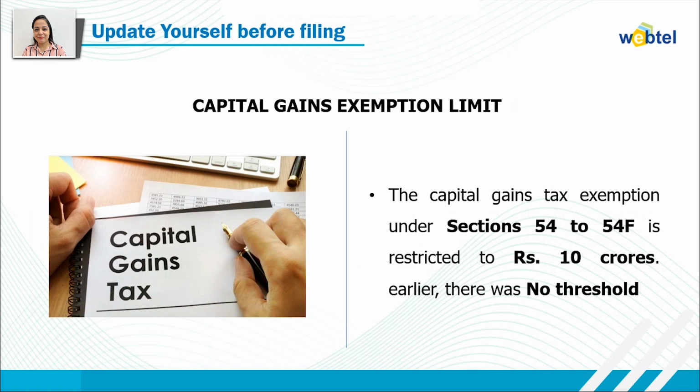Then there is a capital gain exemption limit. The government has set an exemption limit under the sections 54 to 54F, and the limit has been set up to 10 crores. Earlier there was no such threshold limit for the exemption under the capital gain head.